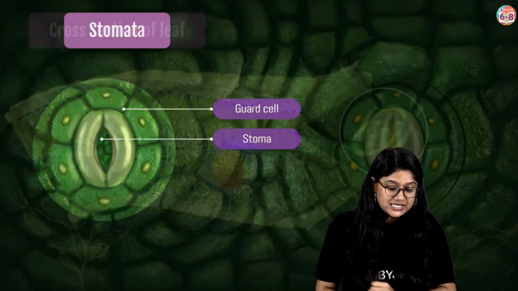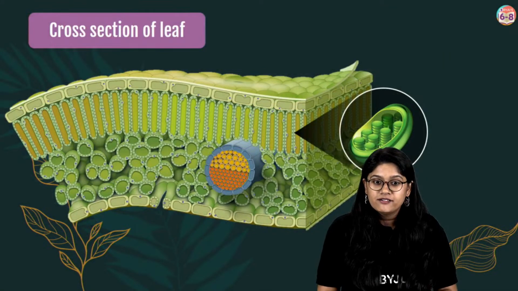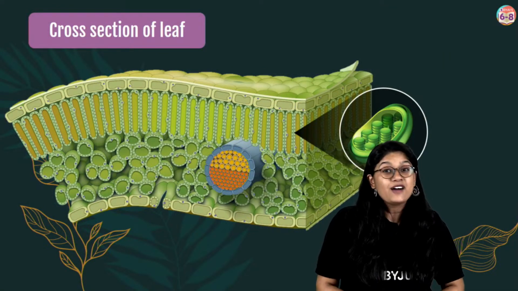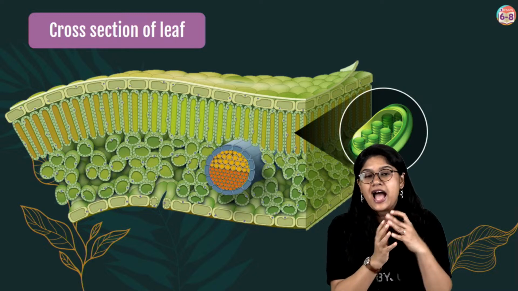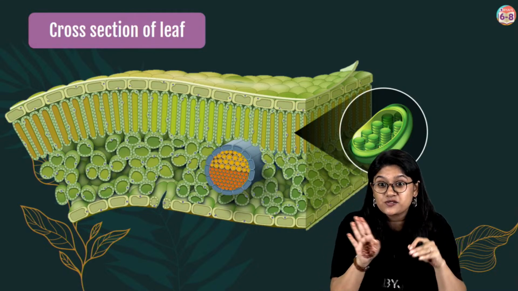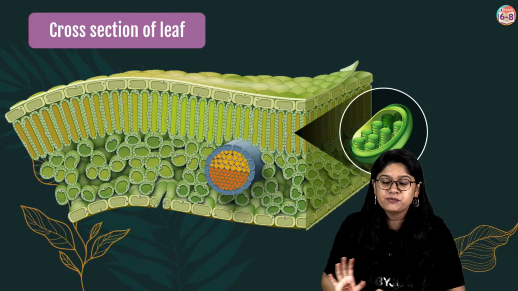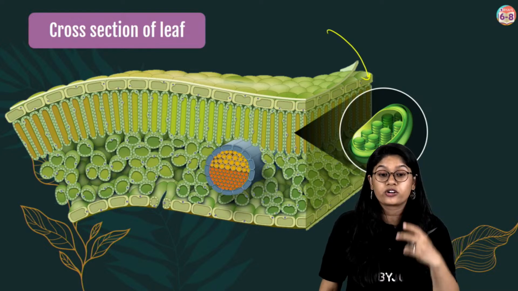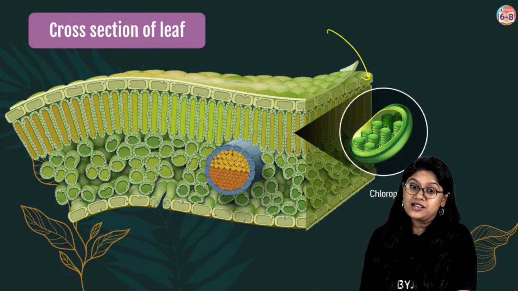Good. Now let's see what we have that is very special in the leaf also. I was telling you that plants have plant cells, and inside these cells we have a beautiful structure, or organelle, which is the chloroplast.